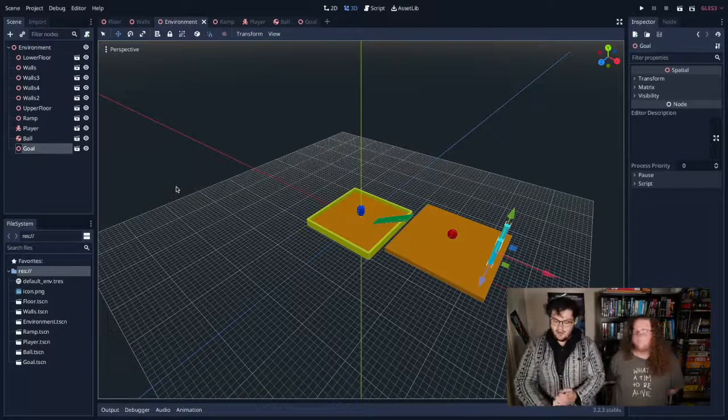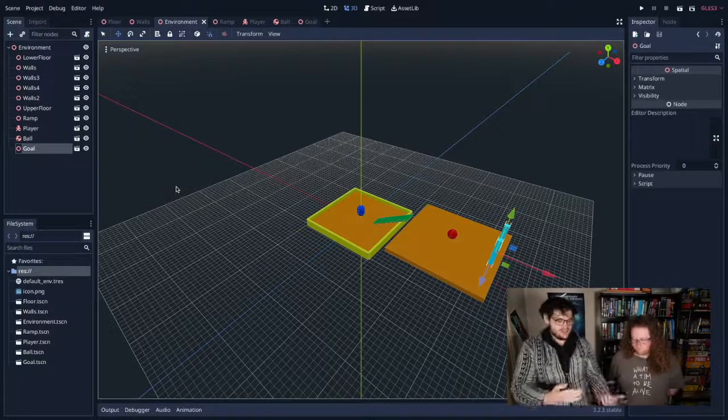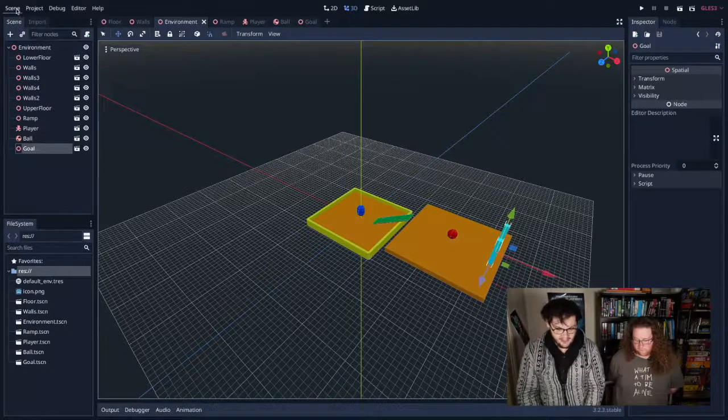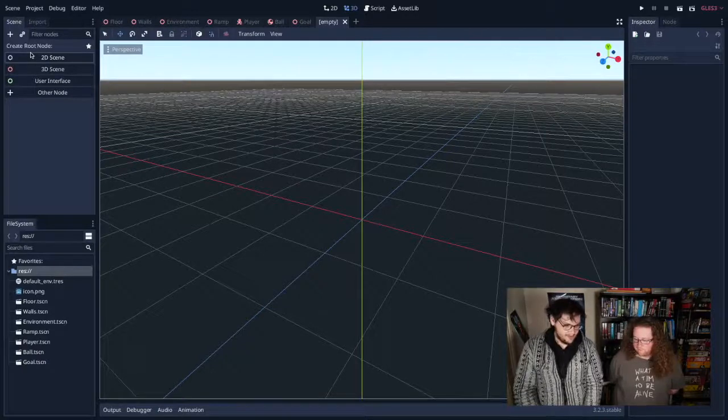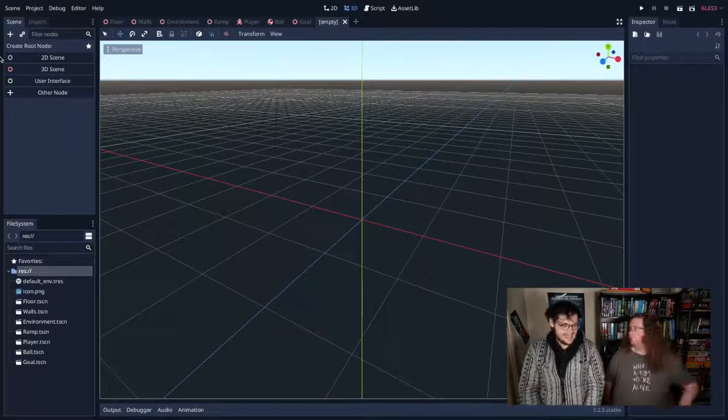So right now, I'm going to make another little thing because it's a video game. Video games need pickups. I probably won't get time to actually make the pickup do anything, but traditional video games have a little pickup that you can run over to make something happen. Going to make another new scene.